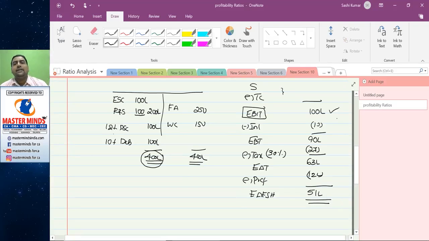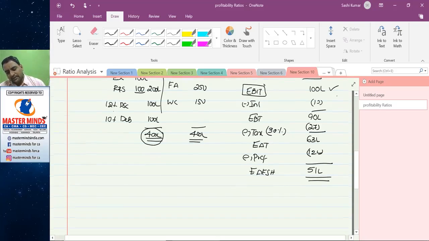So assets generate revenue. From the revenue, if you deduct the direct and indirect costs, you get the profit. This profit belongs to these assets. These assets have been funded by these finances. That's why this return belongs to these finances.